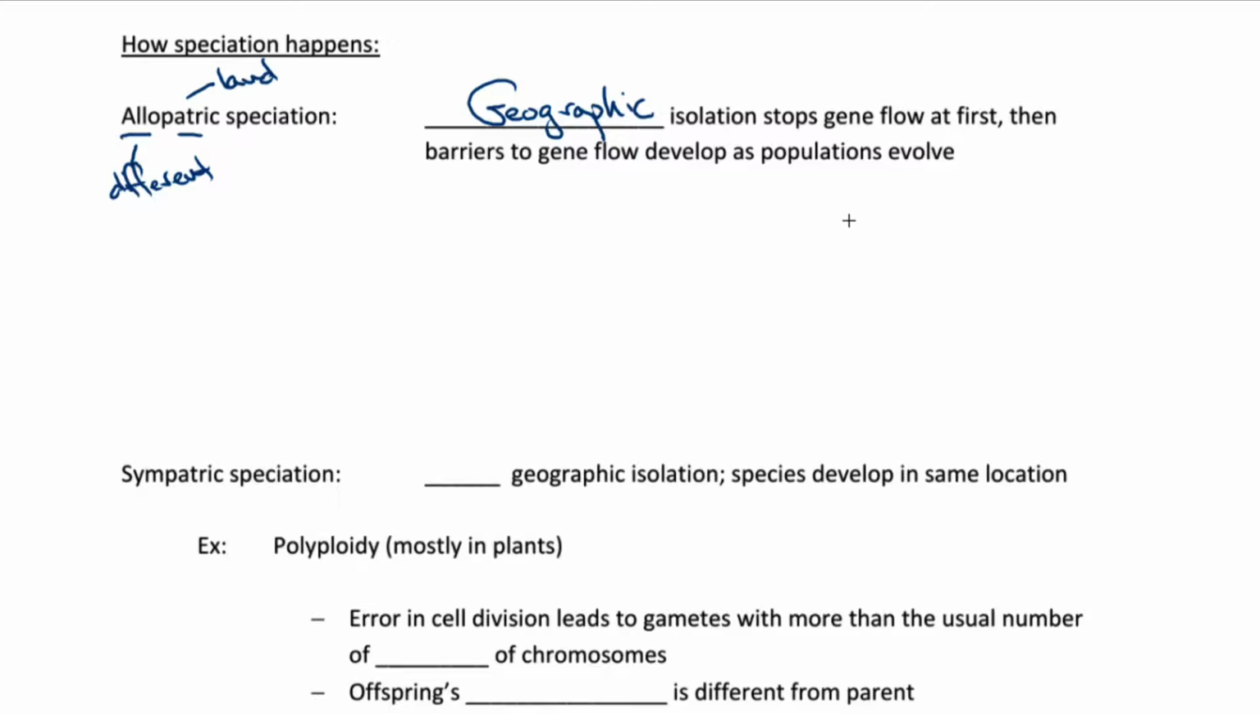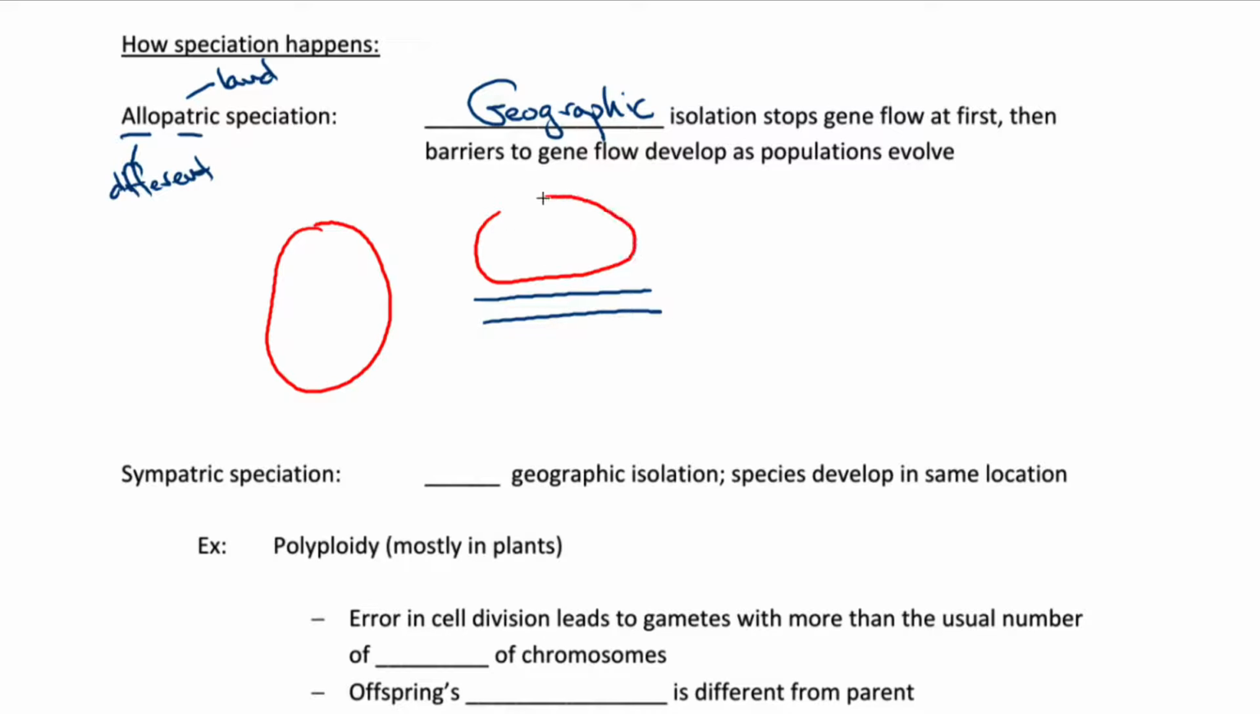So geographic isolation stops gene flow at first, and then later biological barriers to gene flow develop as the populations evolve. So let's say you had a single population of a species of mice, and a river changed course one day and separated that population into two populations. They're still the same species, just in two populations. But now they're geographically isolated, and so any mutations that happen in this population will not be transferred into this one down here, and vice versa.